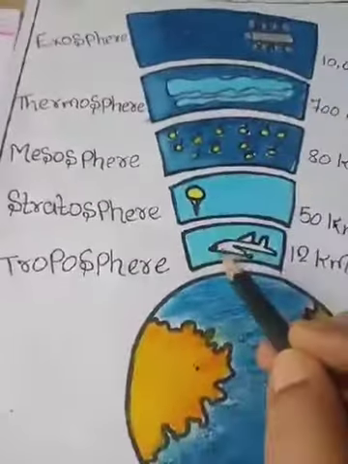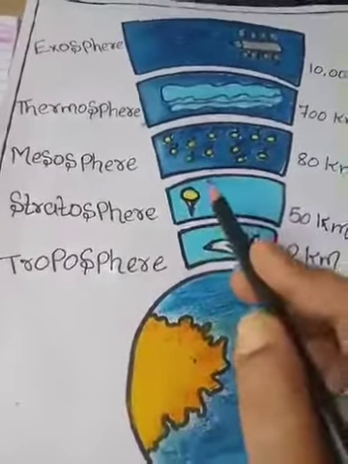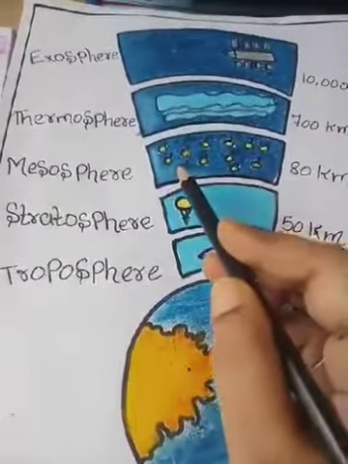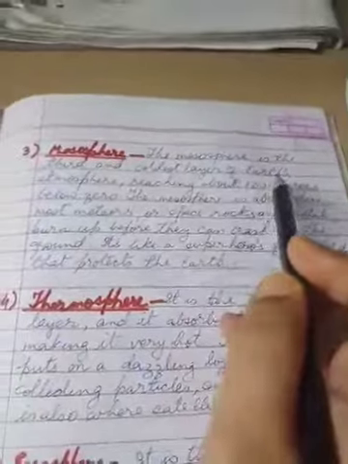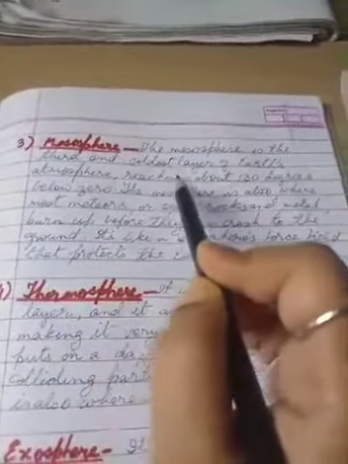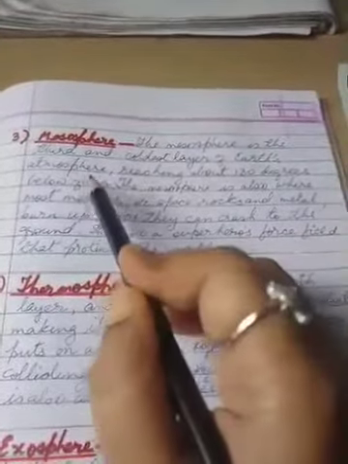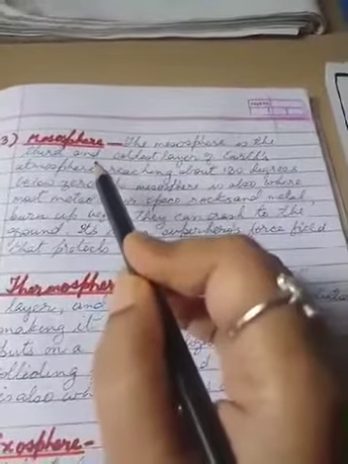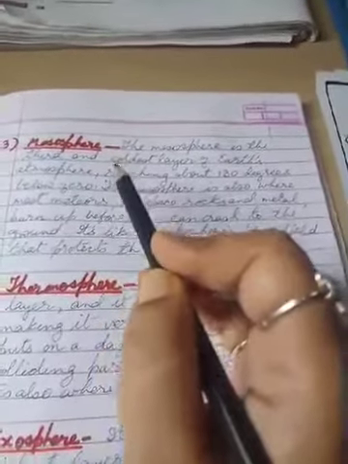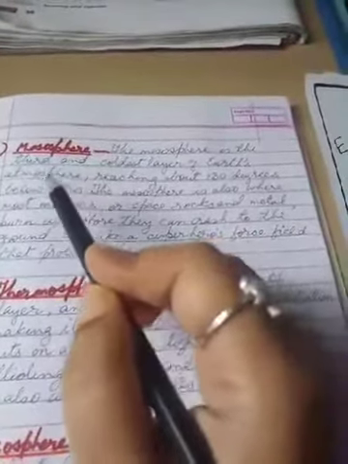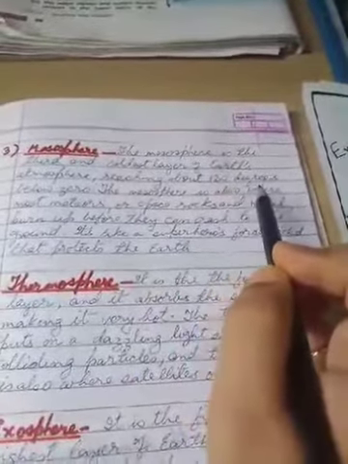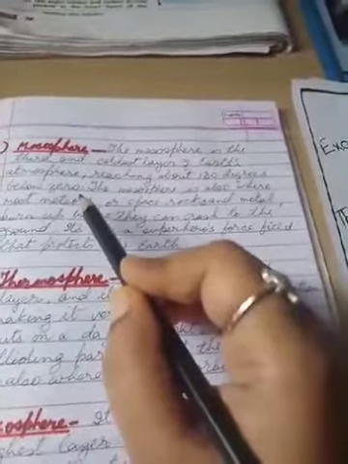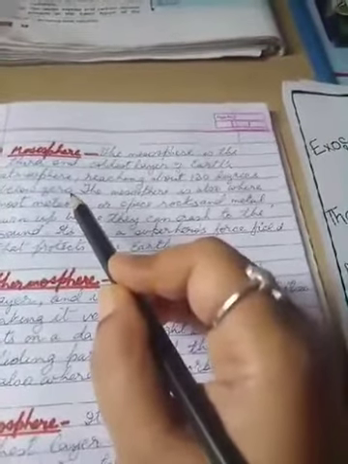Now next layer is mesosphere, children. See over here in the picture, I will show you mesosphere. We have studied about troposphere, stratosphere, and now next is mesosphere. See, children, over here. The mesosphere is the third and coldest layer of Earth's atmosphere. This is the third layer and it is the coldest layer in the atmosphere. Now, reaching about 130 degrees below 0 degree. So, the temperature goes below